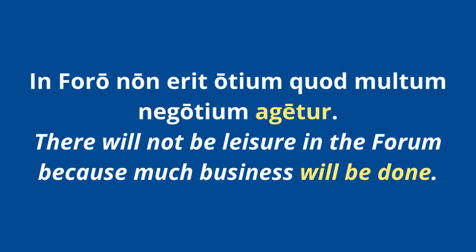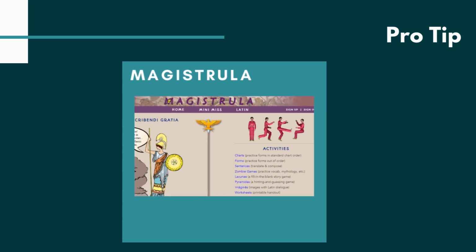And the last one we have is in foro, non erit otium quod multum negotium agetur. So there will not be leisure, otium, in the forum, because there's a lot of business, multum negotium, much business, will be done, agetur. This is ago agere, it's a third conjugation verb. The E in front of the TUR is telling you it's future tense, right? If it had been present tense, this would have been an I. So the E is telling you future tense. The TUR is telling you that it's passive, so you translate it as not someone will do something, but it will be done.